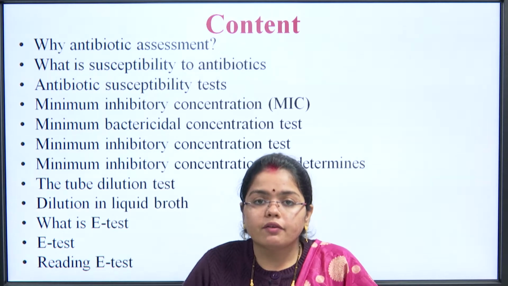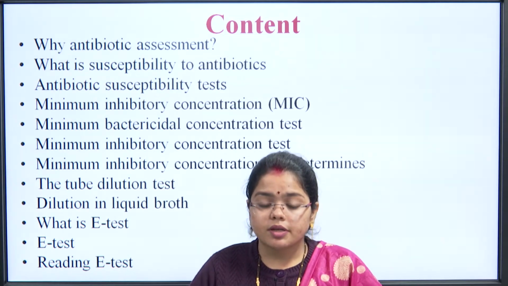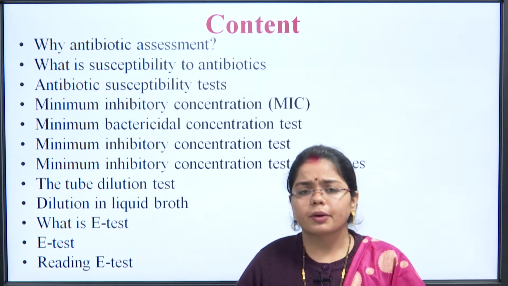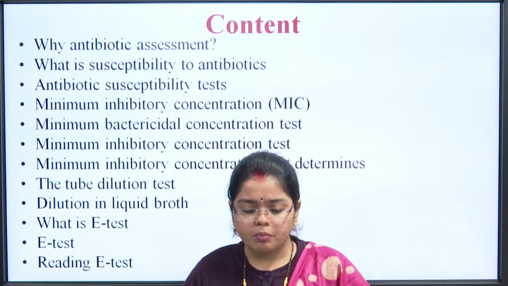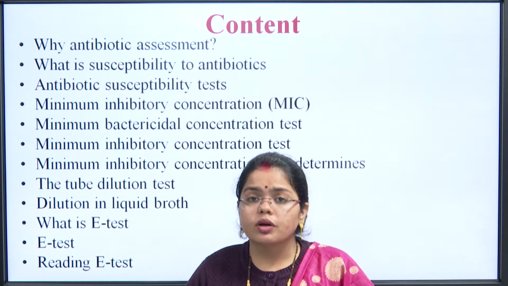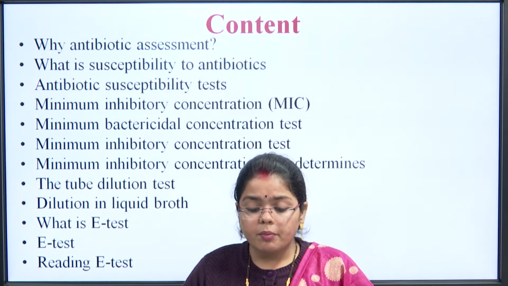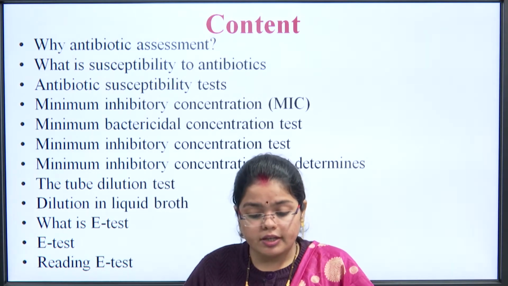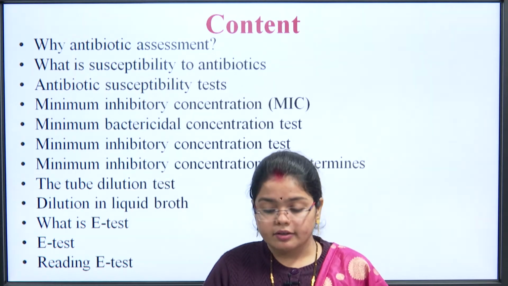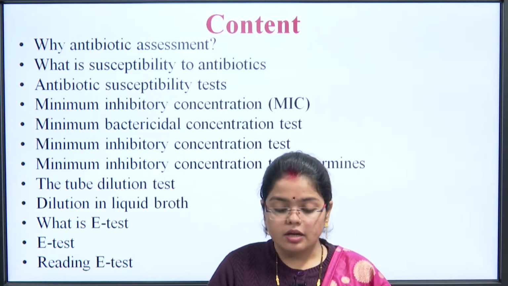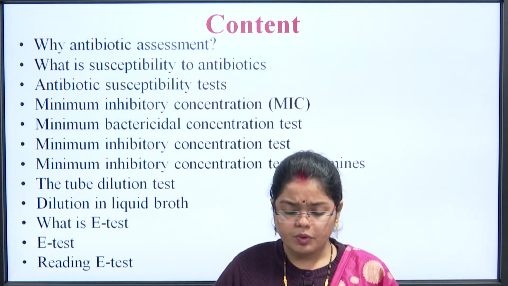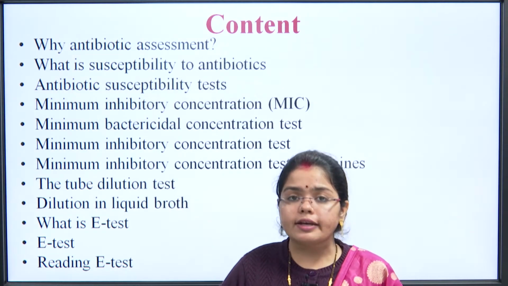So, this slide would be covering why antibiotic assessment has to be done, what is the susceptibility to antibiotics, why when we say that the particular organism is susceptible to antibiotic, what does that mean, antibiotic susceptibility test, what are the tests for that, minimum inhibitory concentration, what is the concept of MIC, then minimum bactericidal concentration test, then the tube dilution test, what is it, dilution in the liquid broth, what does that mean, what is E-test, why E-test is to be done, and what are the results or the outcomes, how we read the E-test.